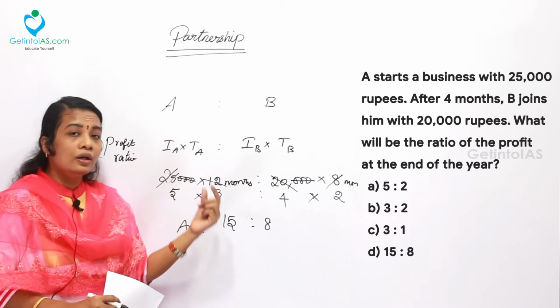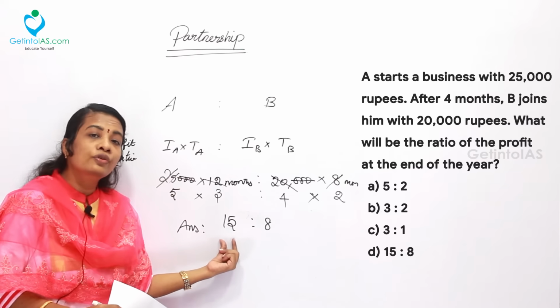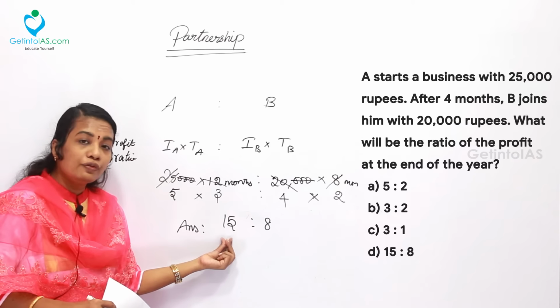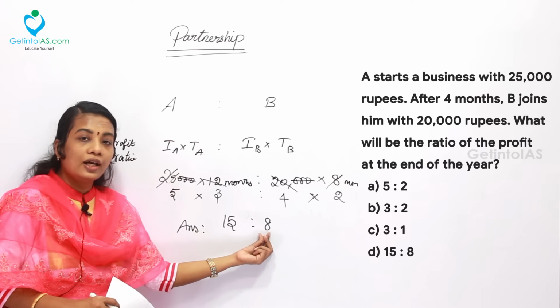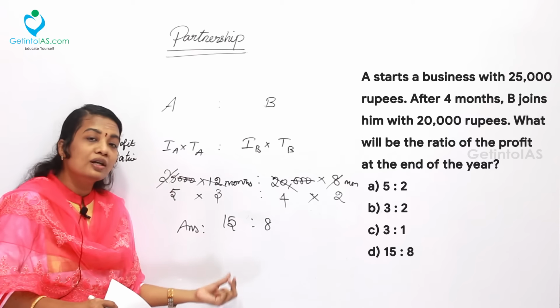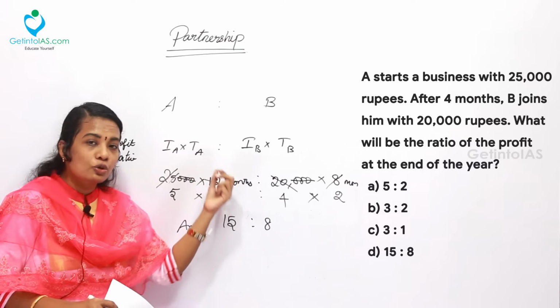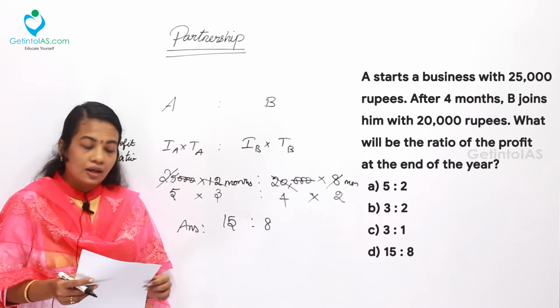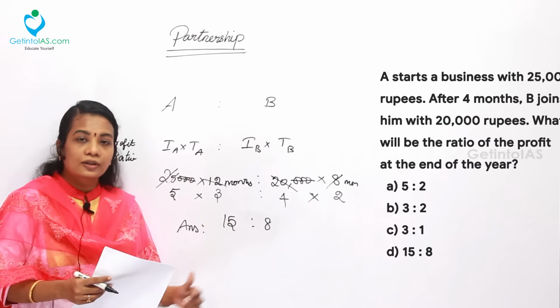So A and B have the profit ratio of 15:8. The profit yielded should be divided into 15 plus 8, which is 23 parts, and 15 parts should be given to A and 8 parts should be given to B. That is the point over here. Option D has 15:8 and that is the correct answer.